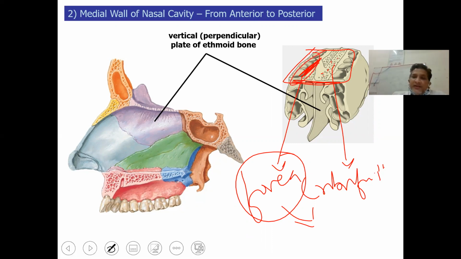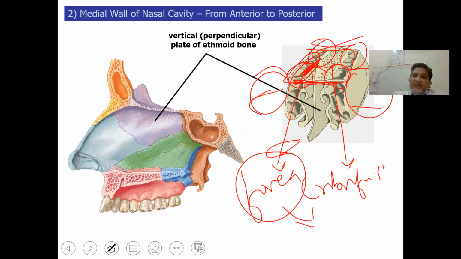So these are anterior, middle, and posterior ethmoidal cells. And some books also say anterior and posterior classification is correct. So these are anterior ethmoidal cells. These are posterior ethmoidal cells. Lateral to this will be the orbital cavity on both sides, and we have got inferior turbinate here. Inferior turbinate is an independent bone among the 206 bones. In an adult, we have 206 bones, and inferior turbinate is an isolated bone, separate from the ethmoidal bone.